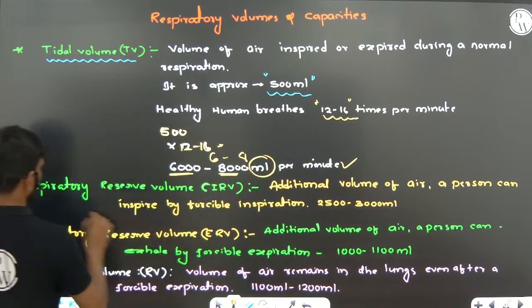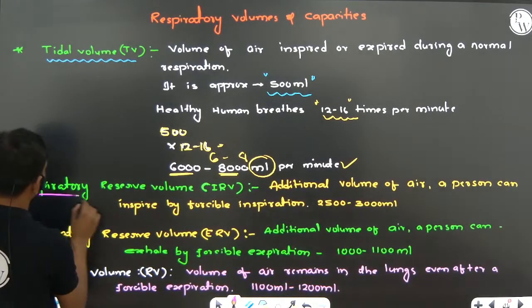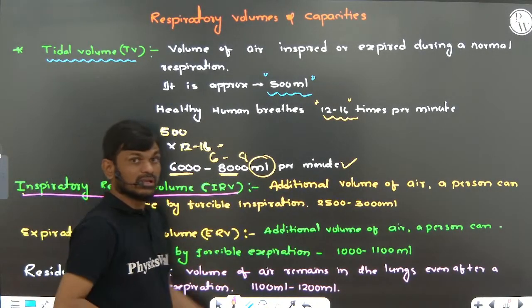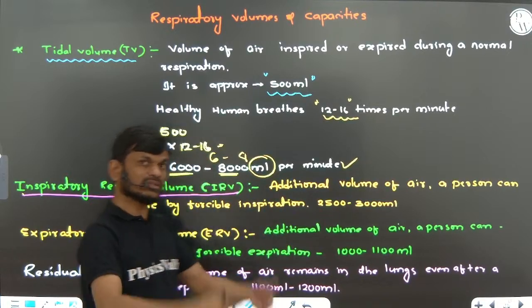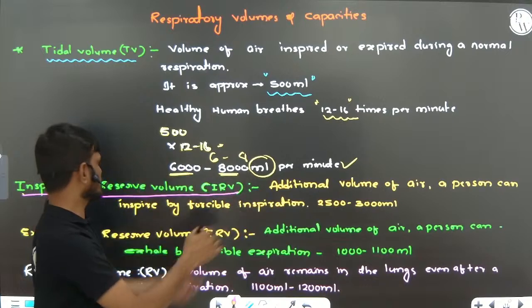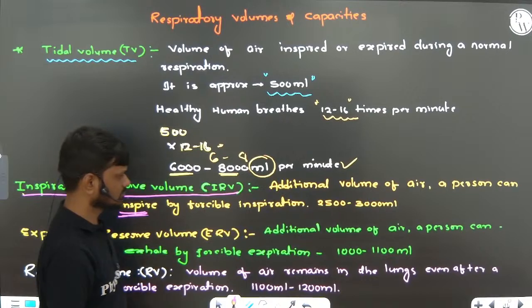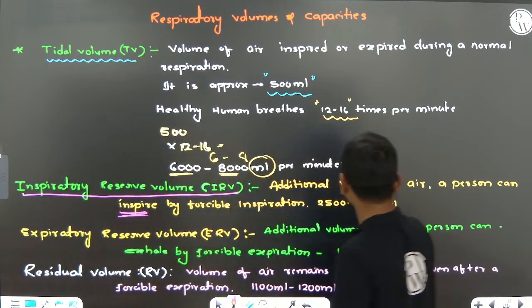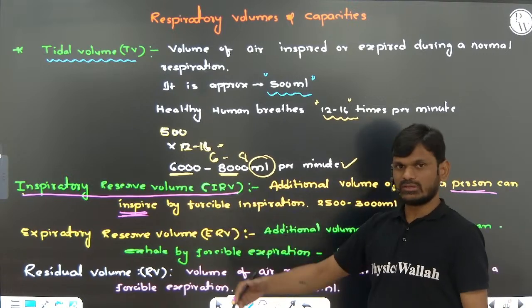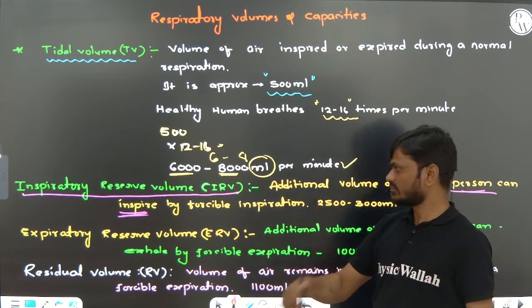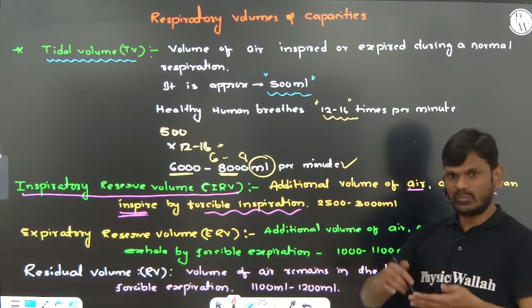Next one, inspiratory reserve volume. The additional volume of air a person can breathe in by forcible inspiration after normal inspiration.